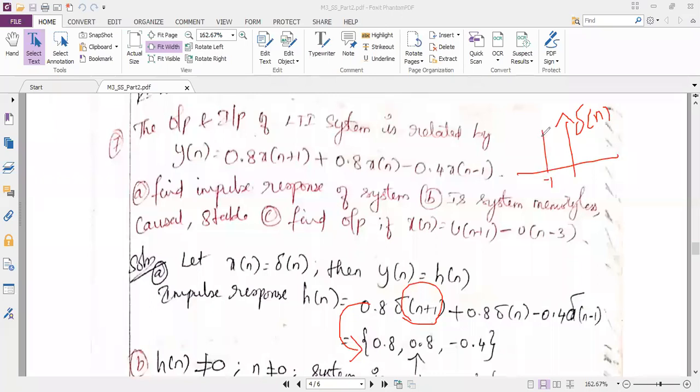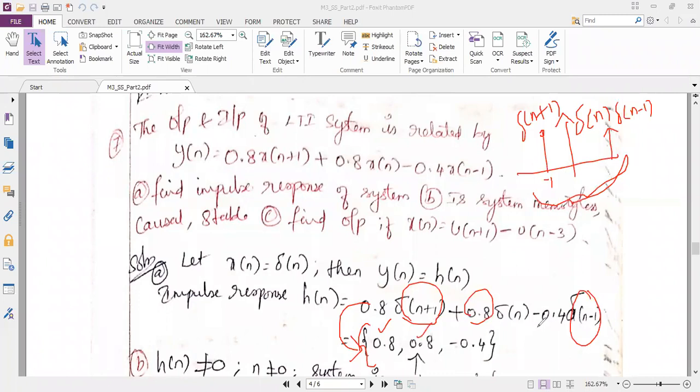Okay, this is delta of n plus 1. And similarly, I have delta of n minus 1. Delta of n minus 1 means it will be over here. So as per my h of n equation, I have to add everything.